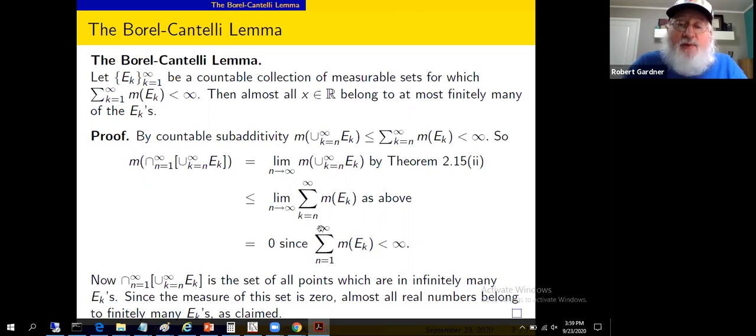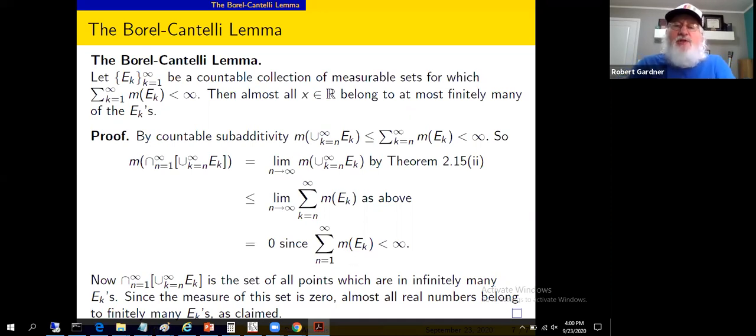Actually, it's a series of non-negative terms. Throw away the zeros and it's a positive term series. You know a lot of stuff about positive term series from Calculus 2. So what we've got here is a non-negative term series. These e sub k's could have measure 0 for all I know. I could drop those out and then have a positive term series. But you've got a positive term series that converges. Finite. Positive term series either converge or diverge to infinity. This one doesn't diverge to infinity, so it must converge.